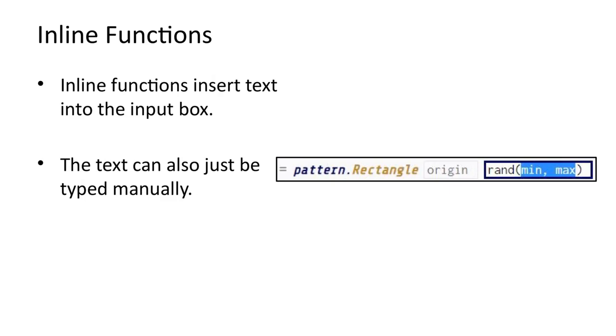The expressions dialog box has a list of all inline functions. When you click the inline function name, the text for the function call will be inserted. Initially, it may be easier to use the expression dialog box. As you become familiar with the inline functions, you may find it faster to simply type the function name.